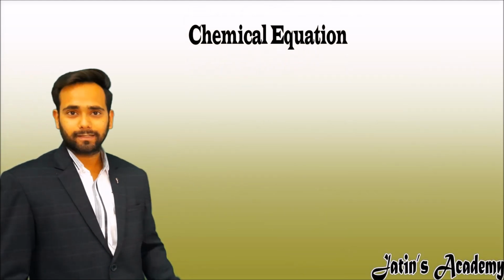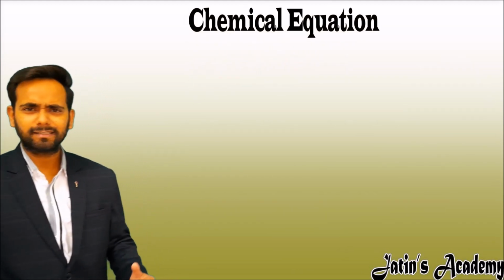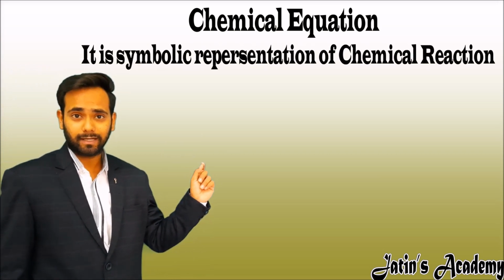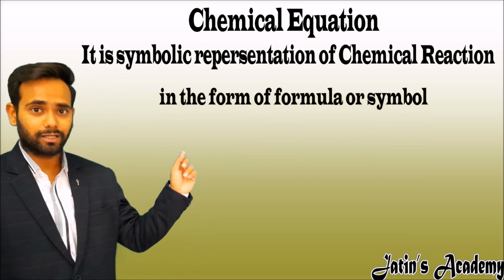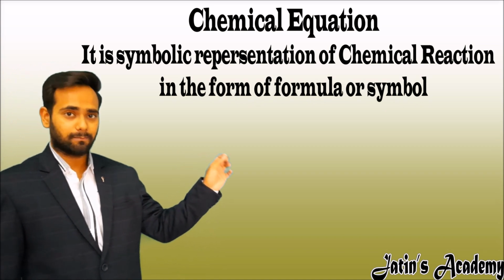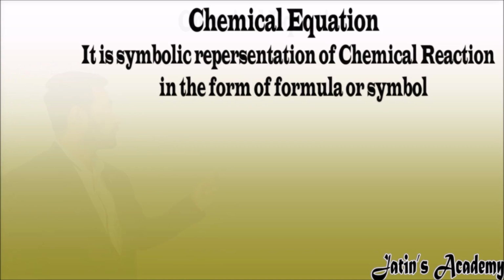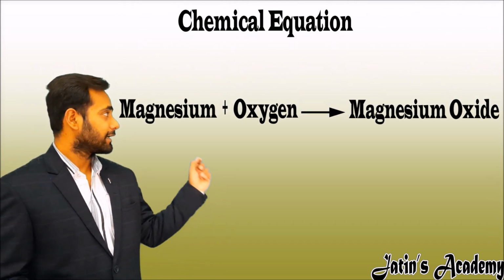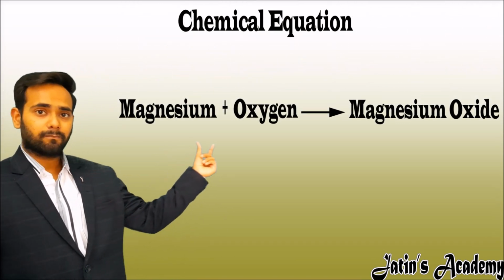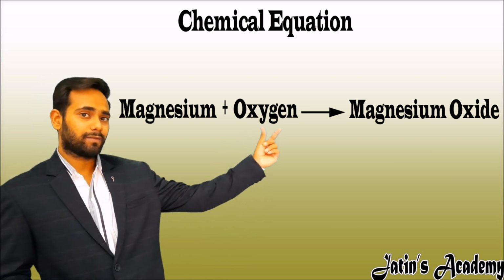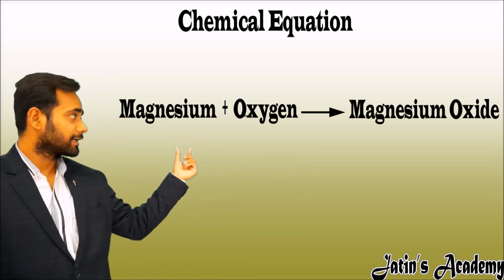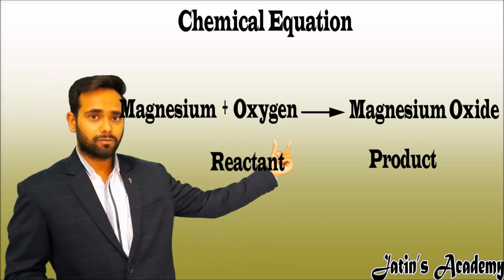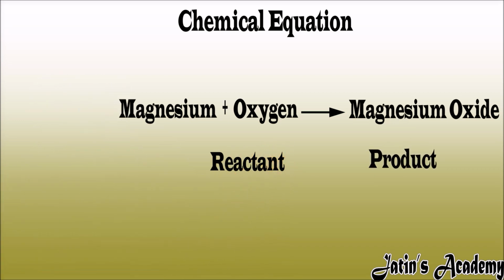Now our next topic is chemical equation. Now what is a chemical equation? A chemical equation is a symbolic representation of a chemical reaction in the form of formulas or symbols. For example, formation of magnesium oxide: magnesium plus oxygen gives rise to magnesium oxide. Here magnesium and oxygen are reactants and magnesium oxide is the product.